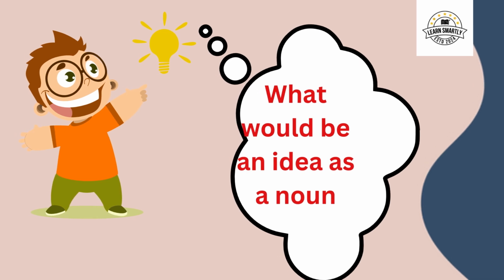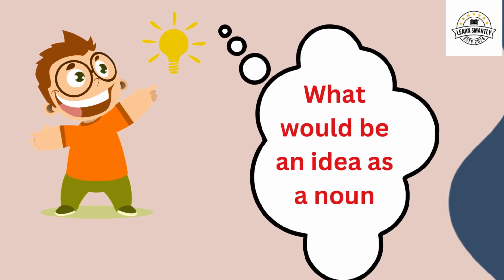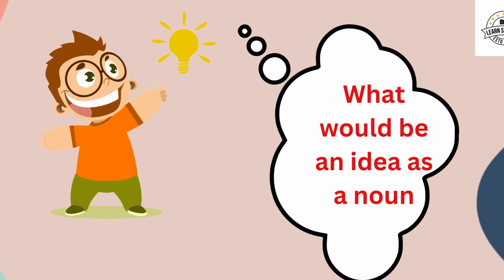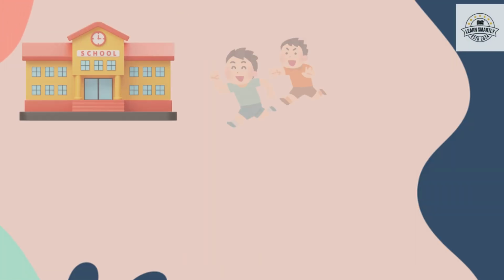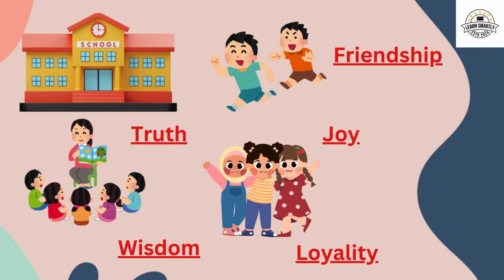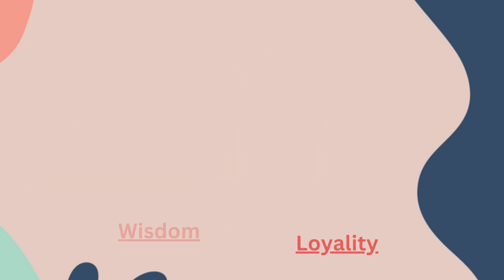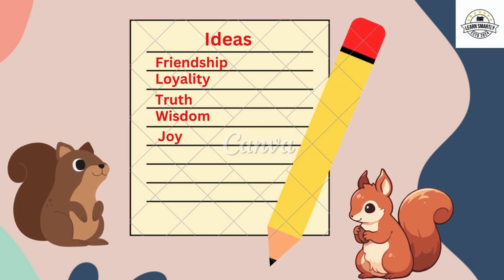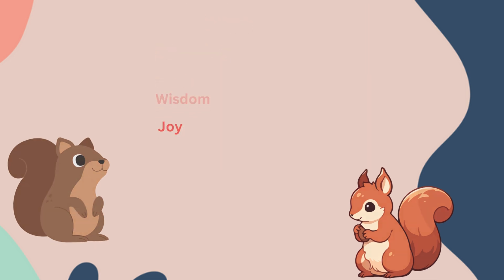What would be an idea? Then take a minute and explore. Noah loves to make friends. Jack listened to the lecture carefully. Both of them enjoy with their friends. What about the noun of idea? It would be friendship, loyalty, truth, wisdom, joy.